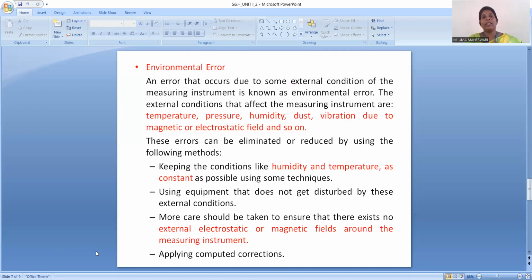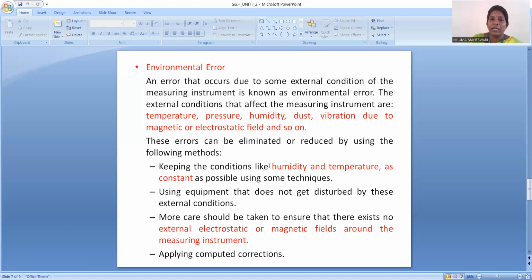And then the environmental error: the error caused due to external conditions such as temperature, pressure, humidity, dust, vibration, or due to magnetic or electrostatic fields. The error caused in the instrument due to these effects is known as environmental error. This environmental error can be reduced by the following methods.